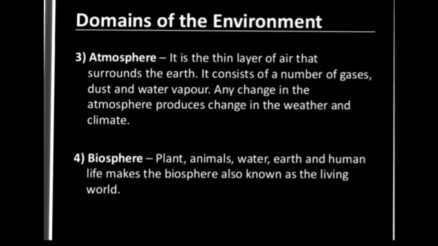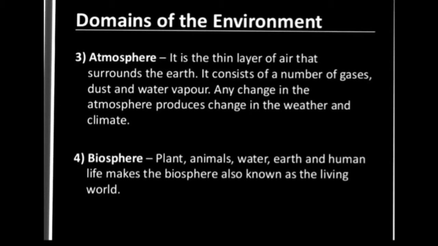It is a thin layer of air that surrounds the earth, and other than gases, it consists of dust and water vapor. Any change in the atmosphere produces change in the weather and climate. Without atmosphere, our earth would have been barren like other planets.